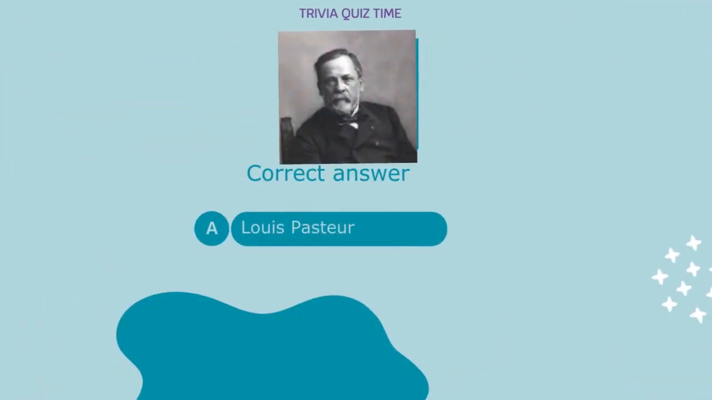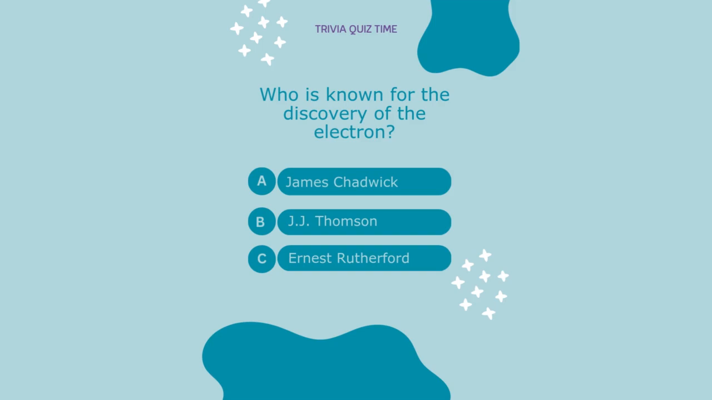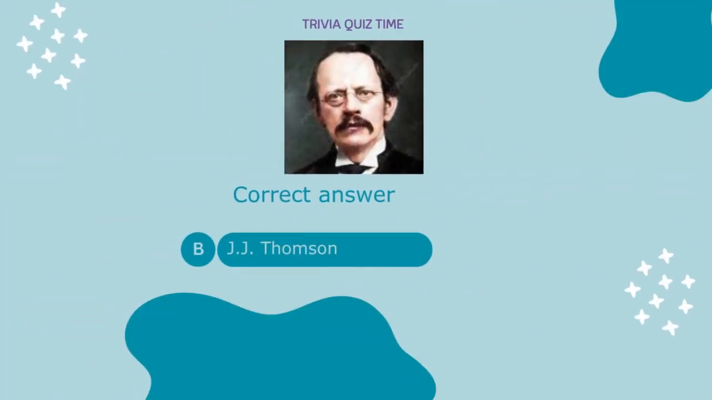Louis Pasteur. Who is known for the discovery of the electron? A. James Chadwick. B. J.J. Thomson. C. Ernest Rutherford. Correct answer: B.